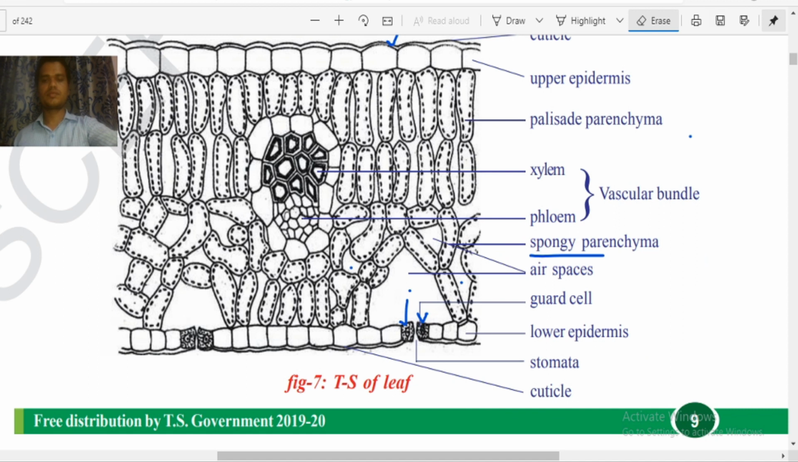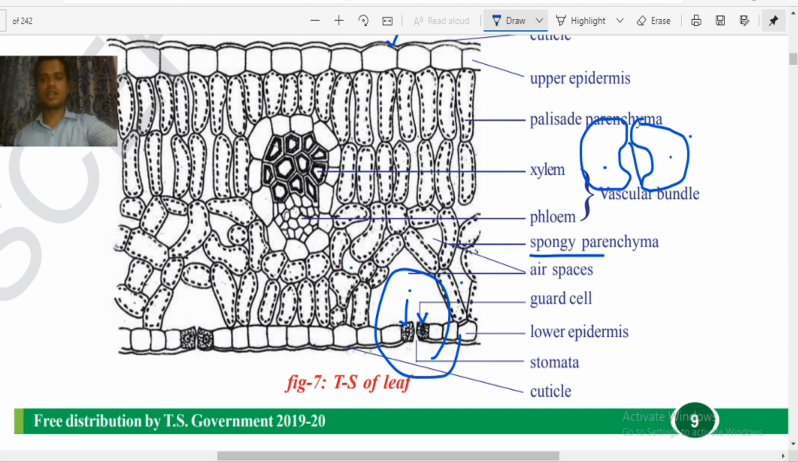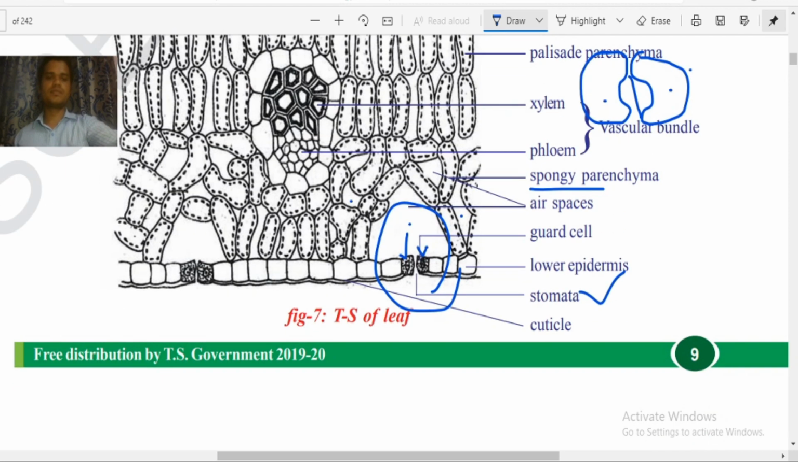Now as you can see here, this is the stomata, and these two are guard cells. So in the 8th class you observed two bean shaped cells, and in the center this is the opening. This is the lower epidermis, and this one is the cuticle, a small thin layer. I hope everyone has understood well.